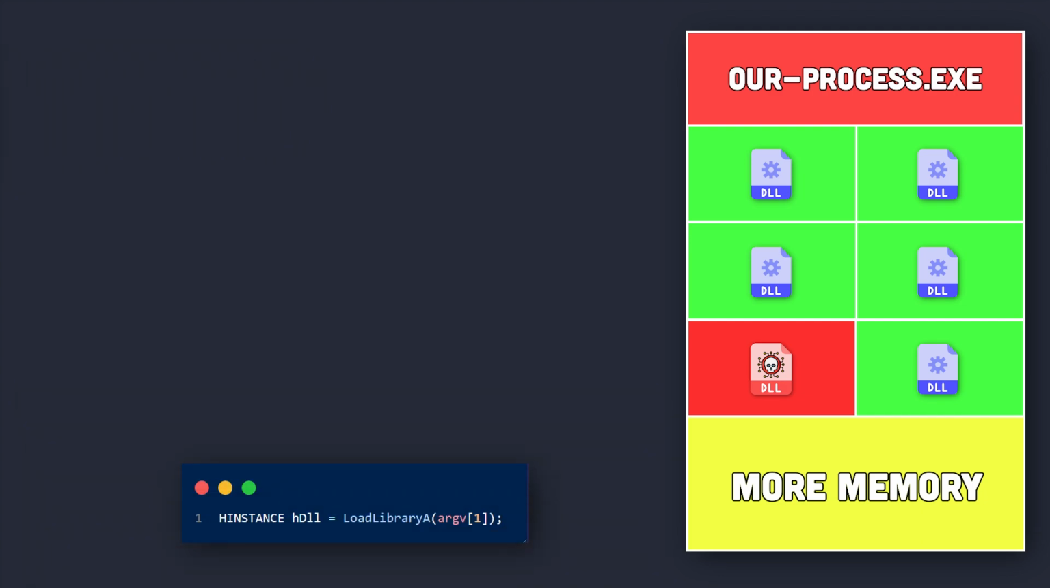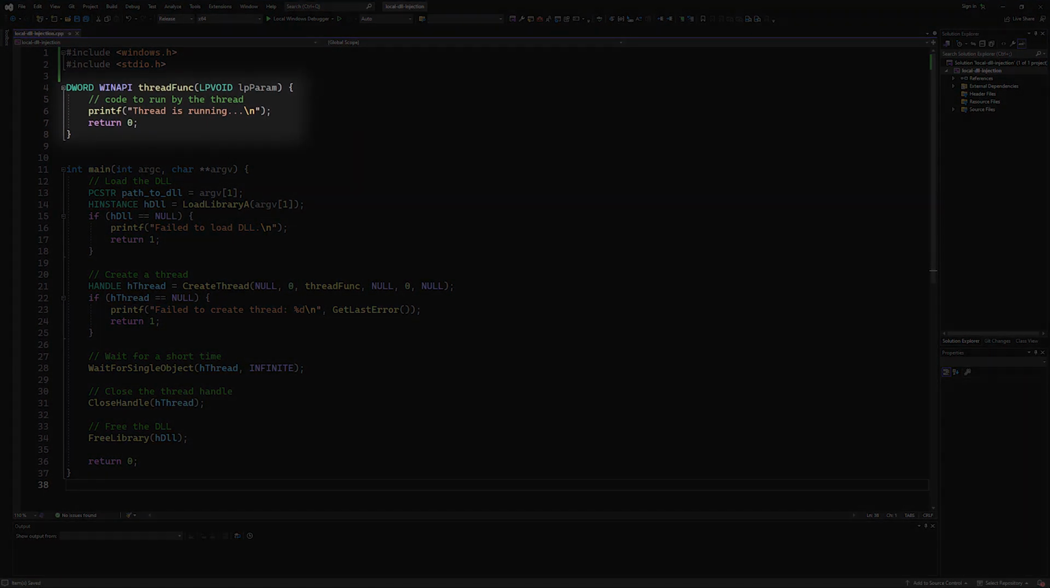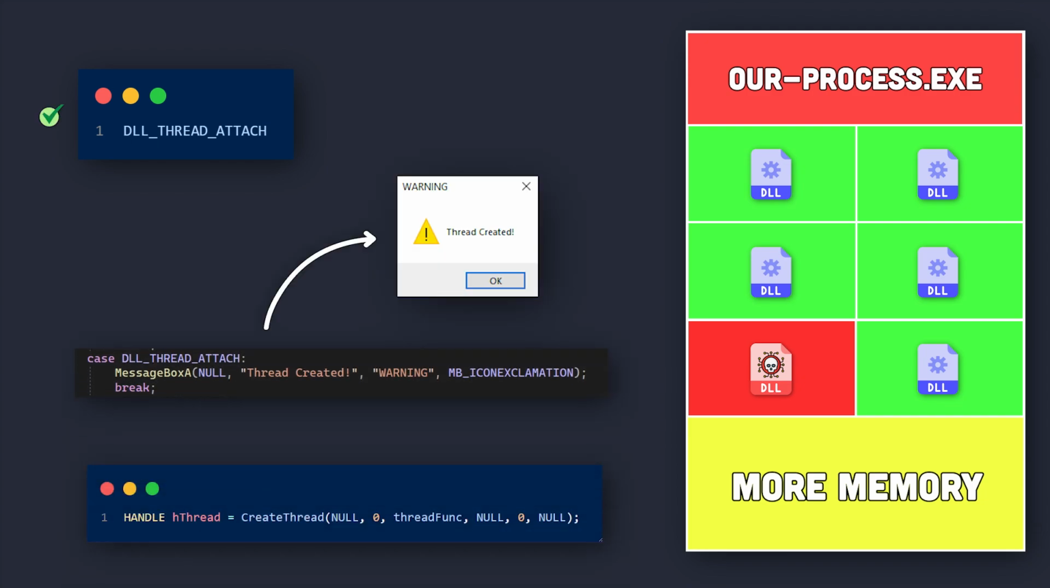Now to trigger the next callback, which is DLL thread attach, we use the create thread API. Basically, the idea here is that in order to trigger this callback, we need to create a thread that does absolutely anything. And for that, we use the create thread API and we pass to it a dummy function such as this one. If this API runs successfully, the second message box API will be executed.